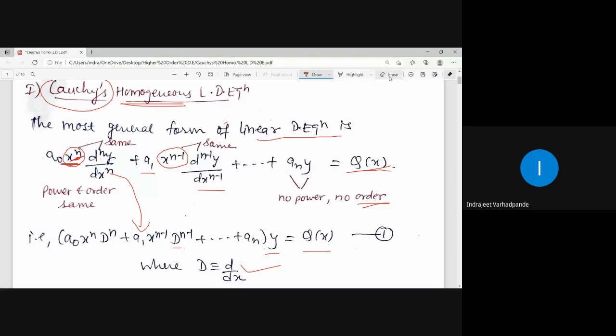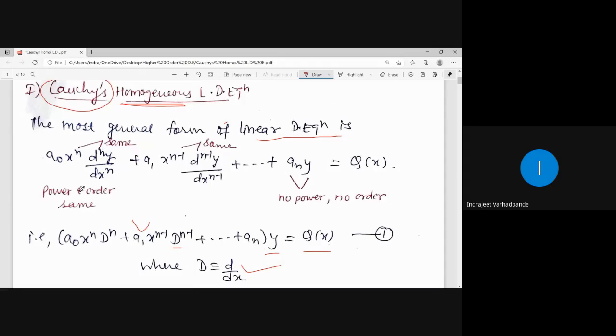Is this clear? Is the general form well understood for Cauchy's homogeneous linear differential equation? In Cauchy's homogeneous differential equation, the derivatives will be multiplied by a variable. And what will be the power of the variable? It will be the same as the order of the derivative, right? So that will be identified as type 1, which is called Cauchy's homogeneous linear differential equation.